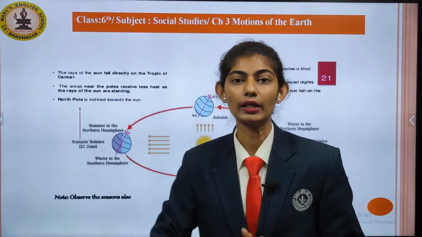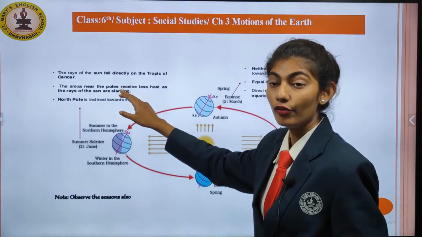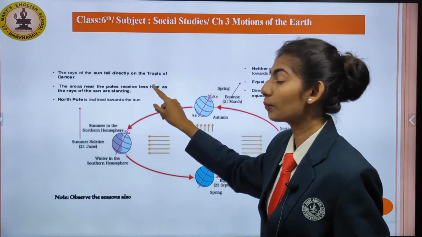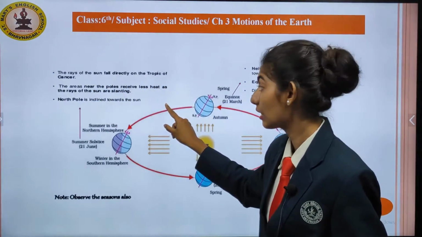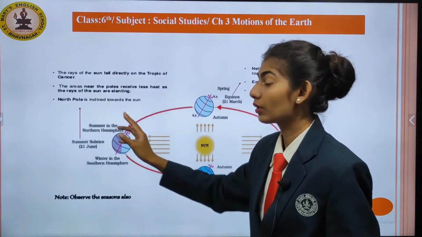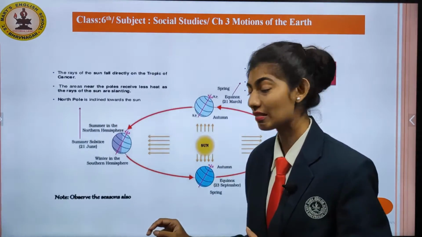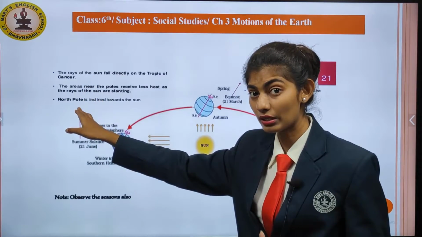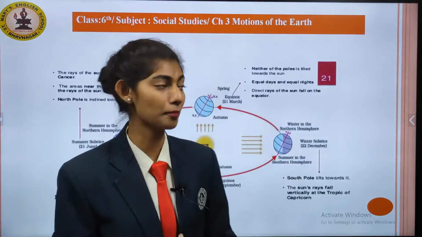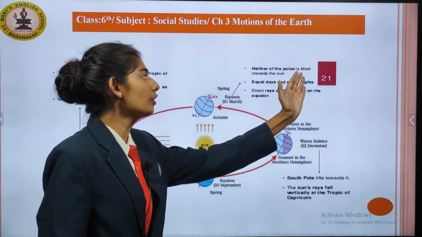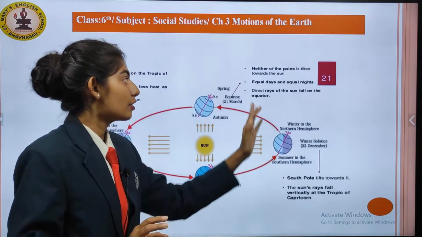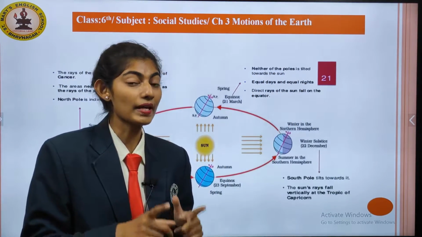Now let's talk about the seasons. The rays of the sun fall directly on the Tropic of Cancer, and the area near the poles receives less heat as the rays of the sun are slanting. So the north pole is inclined towards the sun. This means it is summer solstice and it occurs on 21st June. Now coming to the second part, neither of the poles is tilted towards the sun, so equal days and equal nights are experienced.